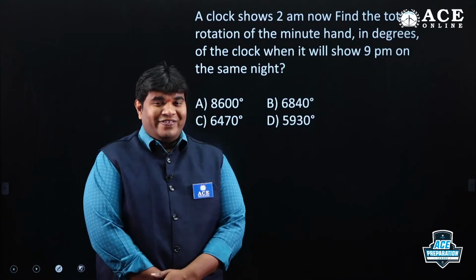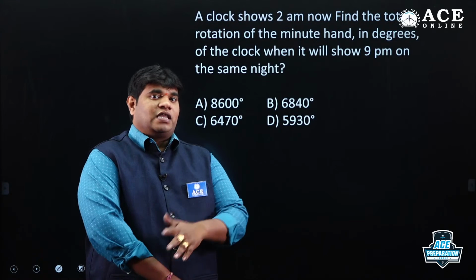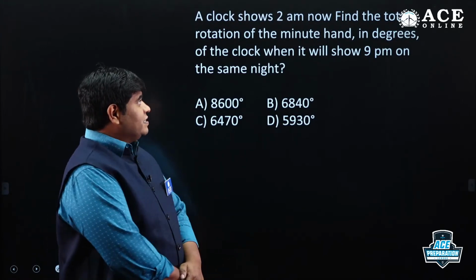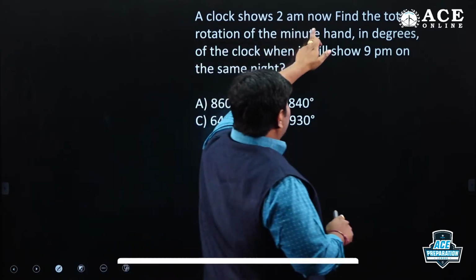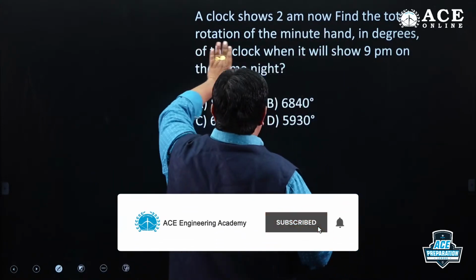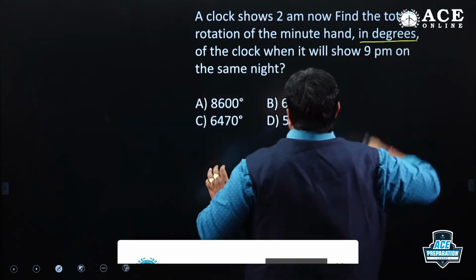Level increased. The first two questions are standard ones. Next, a little bit of change, you can try. I'm changing just a little bit. A clock shows 2 a.m. now. Find the total rotation of the minute hand in degrees.